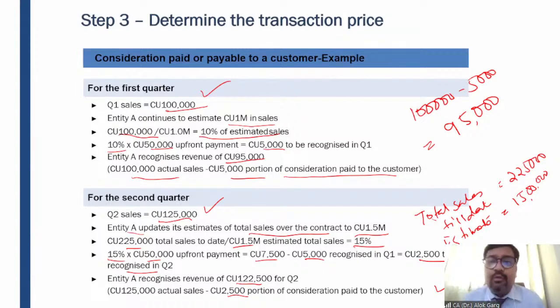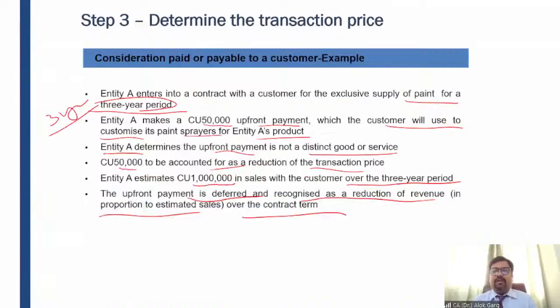You can write down that as per the provisions of Ind AS 115, the entity is not getting any distinct goods and services from the consideration payable to a customer, because the entity is not getting control over the goods and services by paying the consideration.